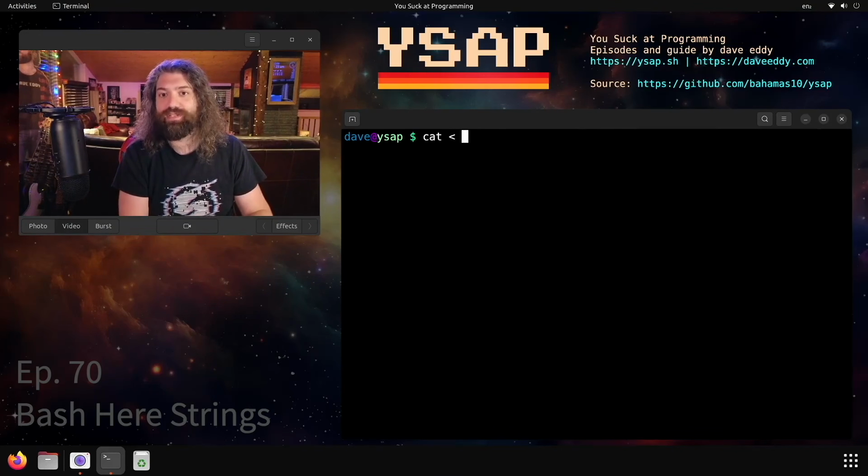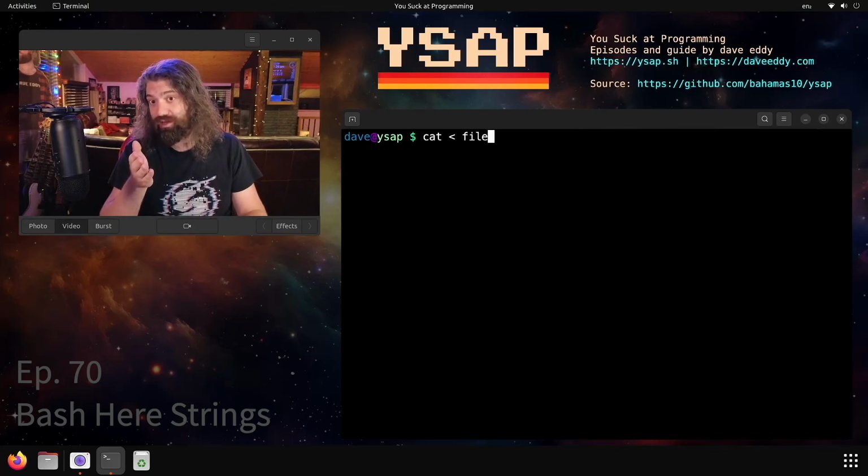Today, we're going to talk about here strings in bash. Now, you might be thinking, what is that? I have no idea what that is. You know when you see something like this where it's cat and then the name of the file because you have one less than sign there? Hey, that's awesome. We can do redirection in bash.